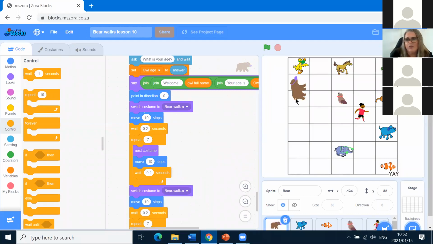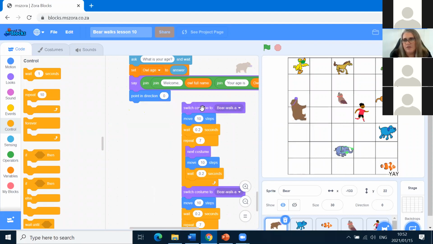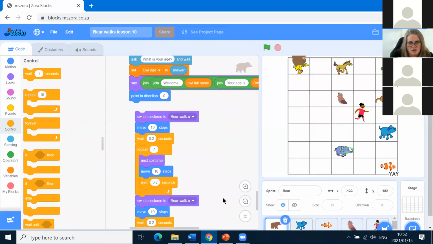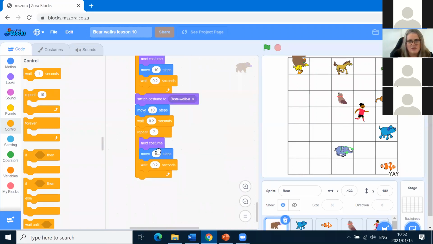So I'm going to basically put Bear in Owl's place again. Okay. Let's see how far. Oops, just click on it once. Oh, it goes a bit too far. So let's change this repeat to maybe 5. Okay, so I'm going to move Bear back over here where he was.